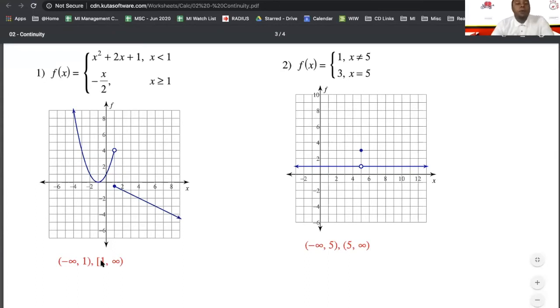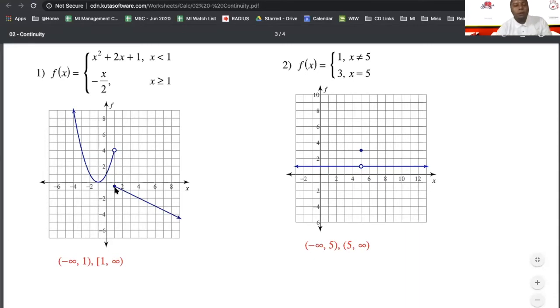So as we are approaching from the left side, as we're approaching x equals 1, we just talked about how y was approaching 4, but there's a hole here. That means it will never actually equal 4. So that is a parenthesis for our domain, but it does jump down to negative 1/2 and then continue on to positive infinity. So that's why we have a bracket, because it includes 1.